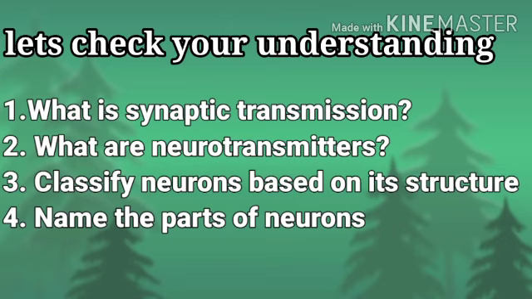Example, acetylcholine. Third question, classify neurons based on their structure. The neurons, based on their structures, are classified into unipolar neurons, bipolar neurons, and multipolar neurons. Fourth question, name the parts of neurons. A neuron consists of three basic parts, namely cyton, axon, and dendrites.